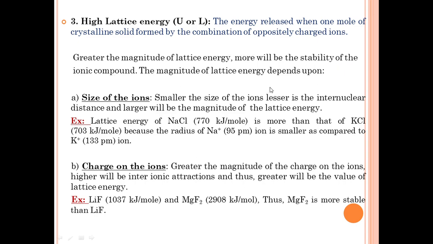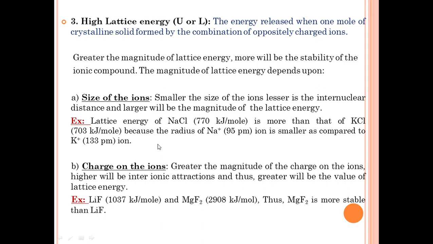So greater the magnitude of lattice energy, more will be the stability of the ionic compound. The magnitude of lattice energy depends on two factors. One is size of the ions, second one is charge on the ions. Here size of the ions: smaller the size of the ions, lesser is the internuclear distance and larger will be the magnitude of the lattice energy.